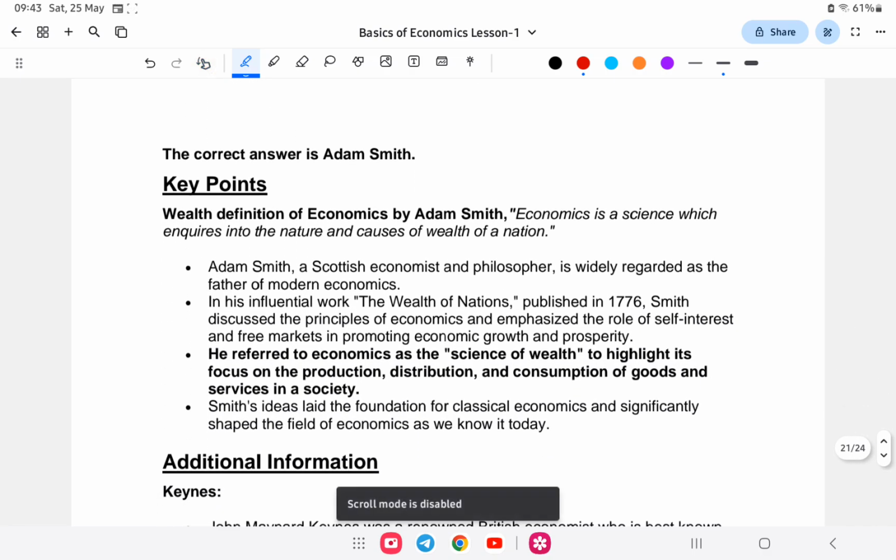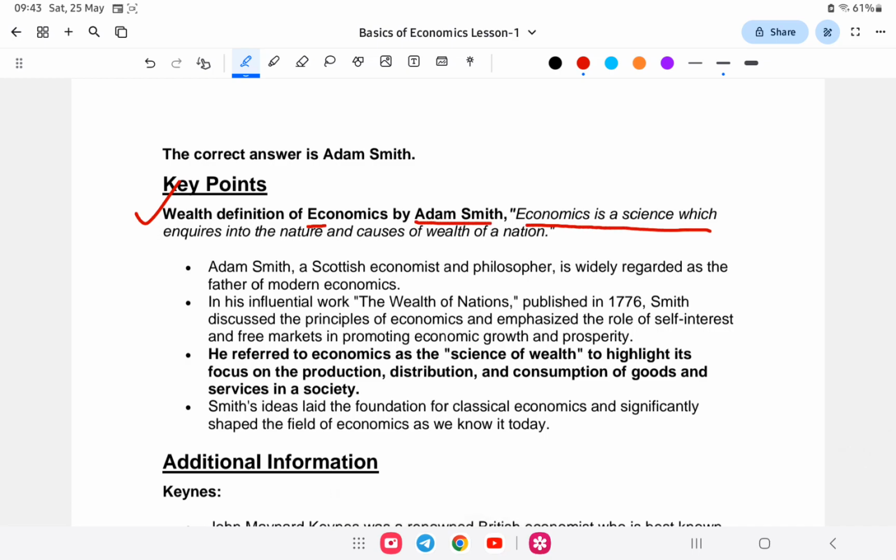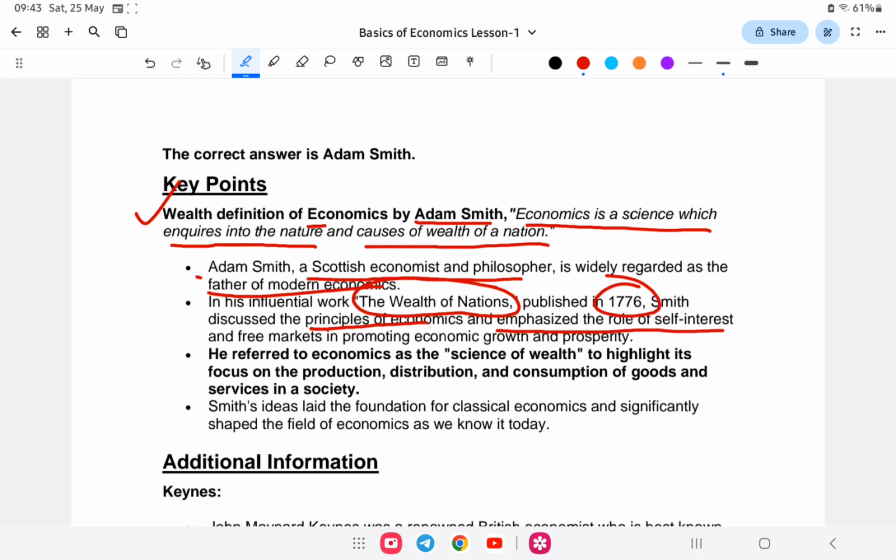The definition of economics by Adam Smith states that economics is a science which inquires into the nature and causes of the wealth of a nation. Adam Smith, the Scottish economist and philosopher, widely known as the father of modern economics, wrote a book, The Wealth of Nations, in 1776, where Smith discussed the principles of economics and emphasized the role of self-interest and free market in promoting economic growth and prosperity.